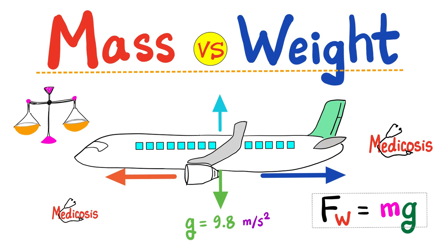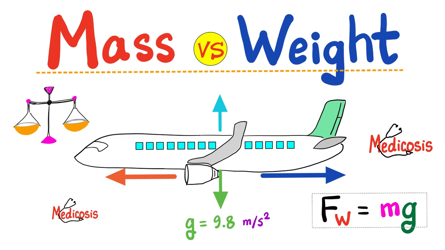In previous videos we talked about an introduction to physics. We talked about physical quantities, the fundamental and the derived. We talked about scalars versus vectors, distance versus displacement, speed versus velocity. And today it's time to talk about mass versus weight.